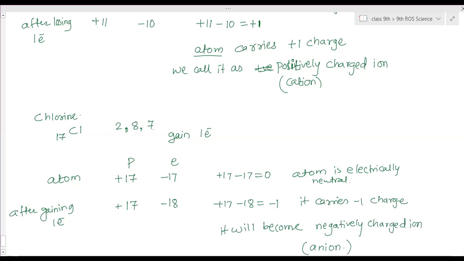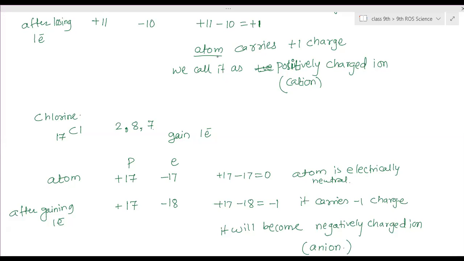It is attracted towards the anode of the electrode, so it is called an anion. And this particle is attracted towards the cathode, so its name is cation. Clear? Yes, ma'am. So this way the ions are formed.